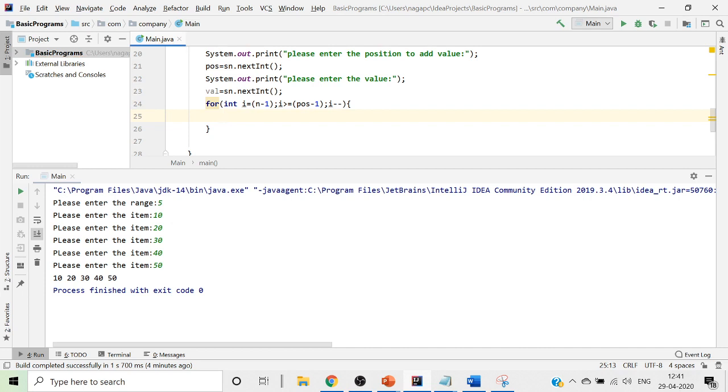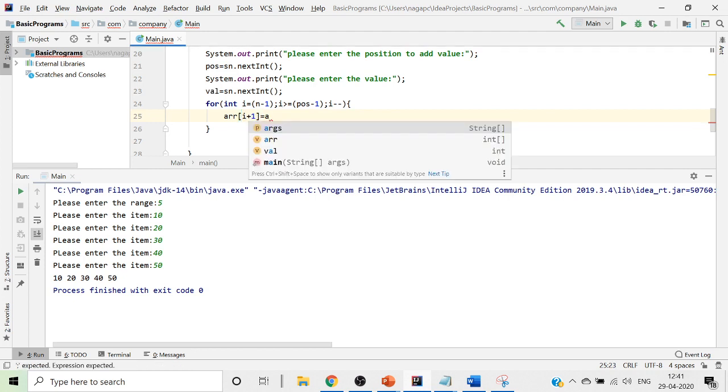To place it in the given position, what we are supposed to do over here is we have to replace those values. Whatever the values that we have, उसको replace करना है. Replace करने के लिए what we will do, we'll call it as arr of i plus 1 is equals to arr of i.